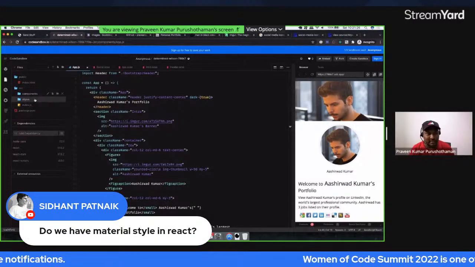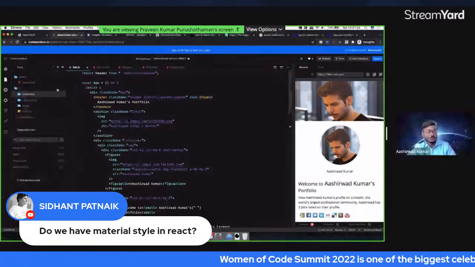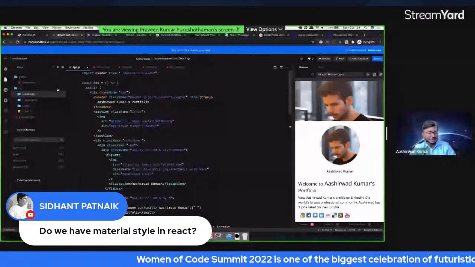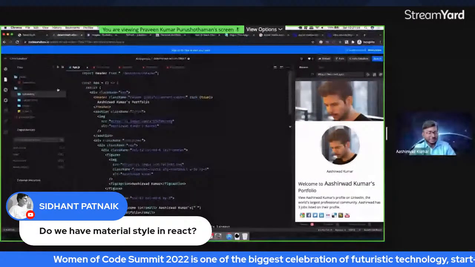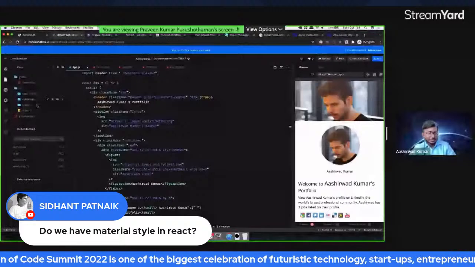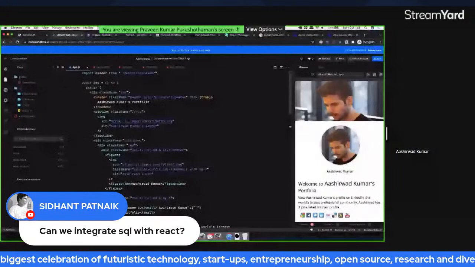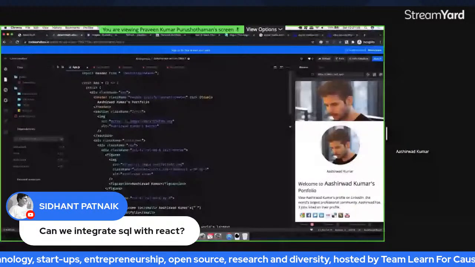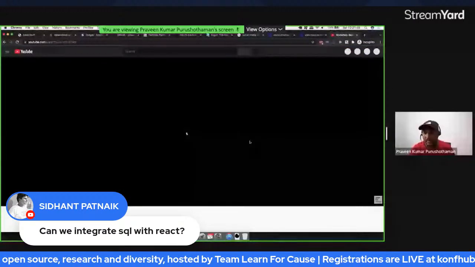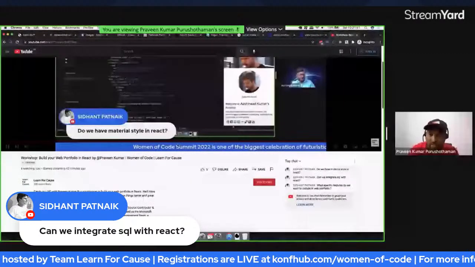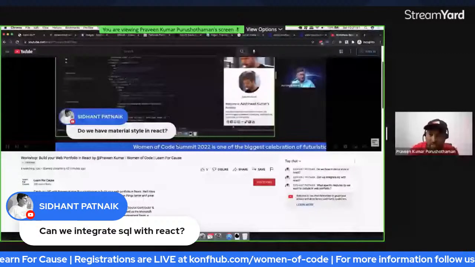The question was, can we integrate SQL with React? You cannot directly integrate SQL with React because React is front end. SQL needs to be on the backend. Do we have material style in React? See, React is just a way of writing things. You can add material. A lot of people are using material and React.